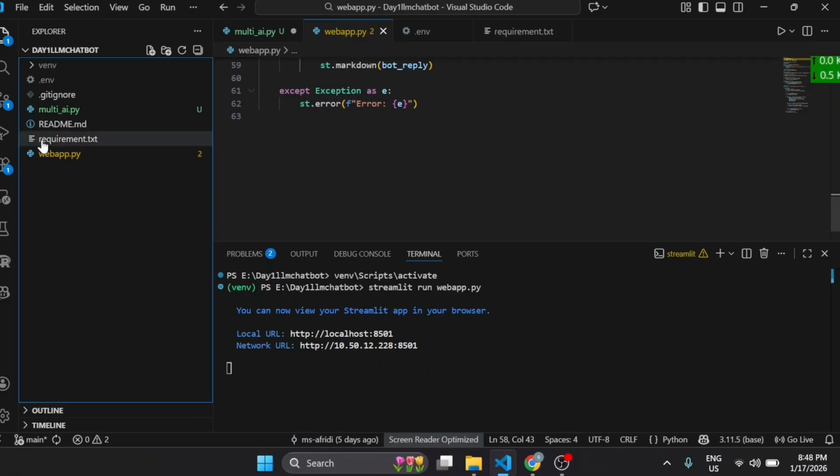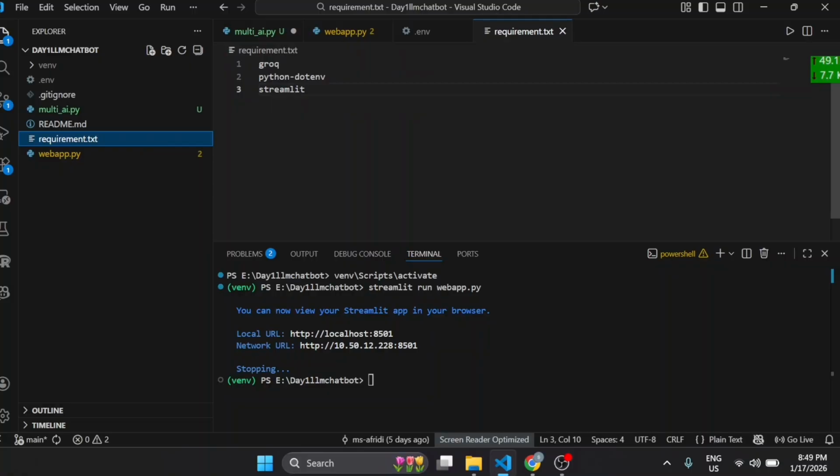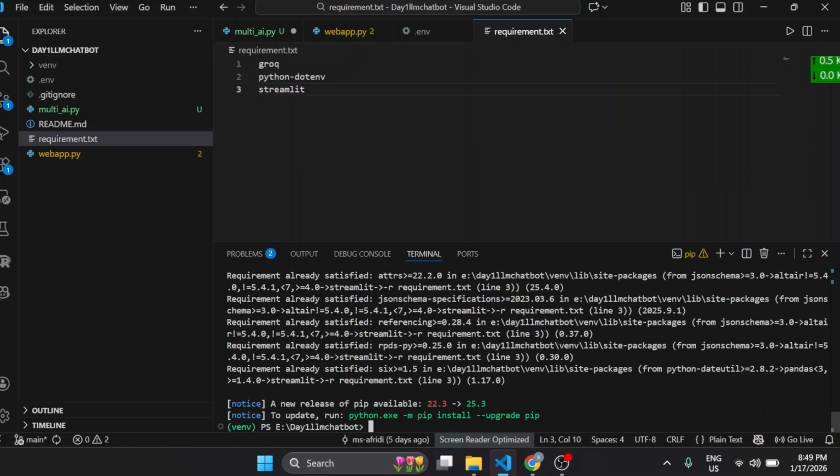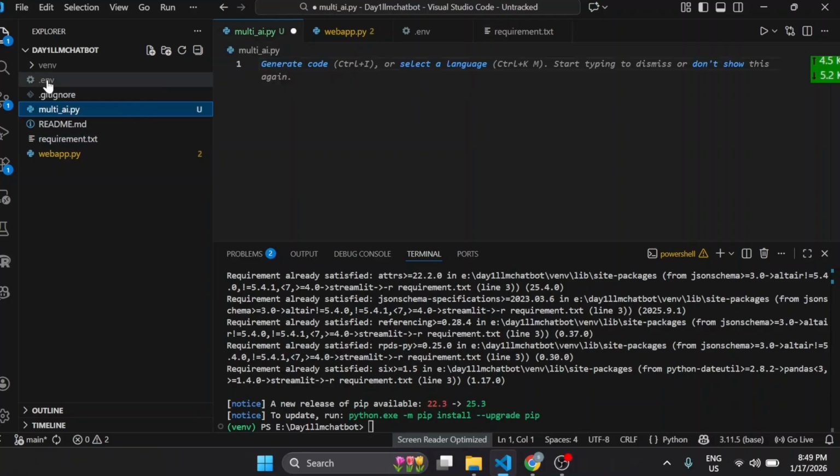So first, let me stop this, okay, and then you have to install some requirements. The requirements are already written here: Groq, python-dotenv, streamlit, okay. So how will you install these requirements? So pip install. Yes, in my system the requirements are already installed. That's why it is not taking a lot of time. But if you are installing for the first time, it will take a little bit of time. Okay, so you have to be patient, and you have to make one .env file where you will save your API keys. So let's get started.